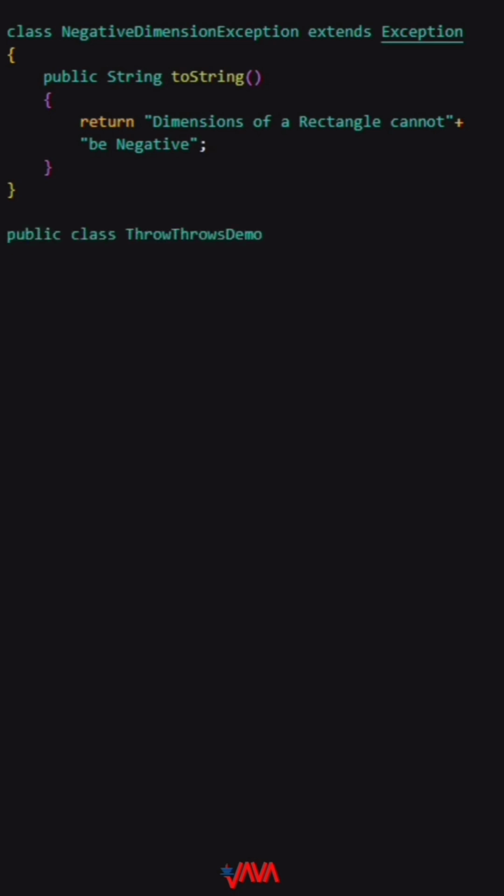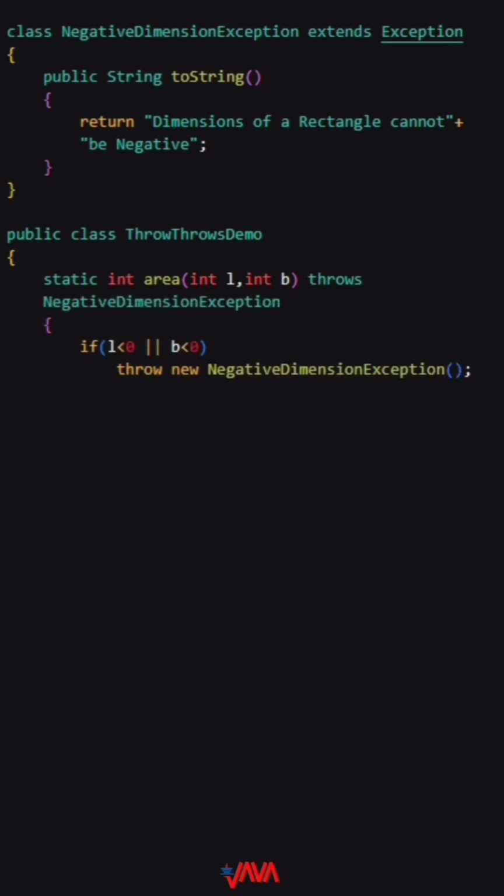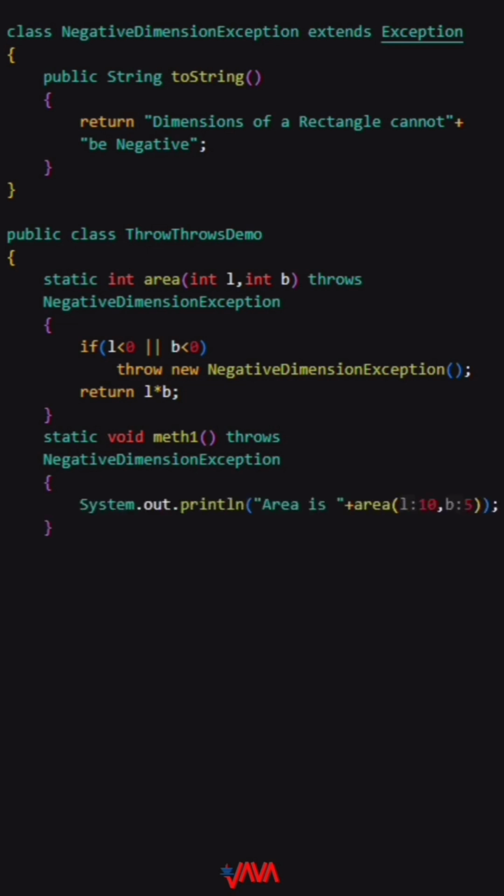Now, we have a method area in our ThrowsDemo class. It takes two arguments, length L and breadth B, and checks if either of them is negative. If either L or B is negative, it throws our custom exception. Otherwise, it returns the area by multiplying length and breadth. Here's the method meth1 that calls the area method. Meth1 is a simple method that just calls the area method with positive dimensions. Here 10 and 5, so no exception will be thrown in this case.